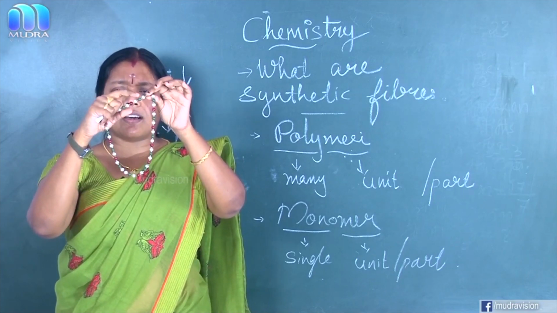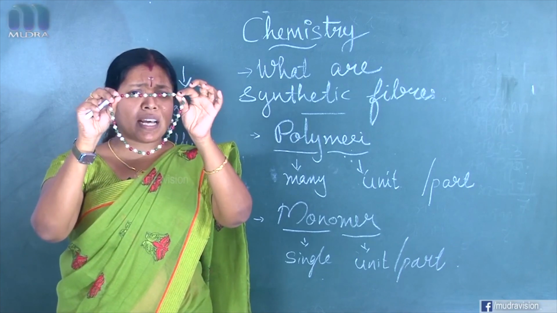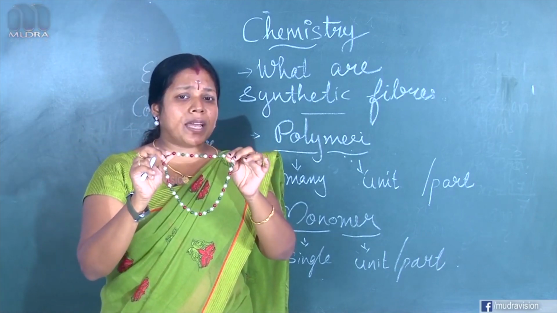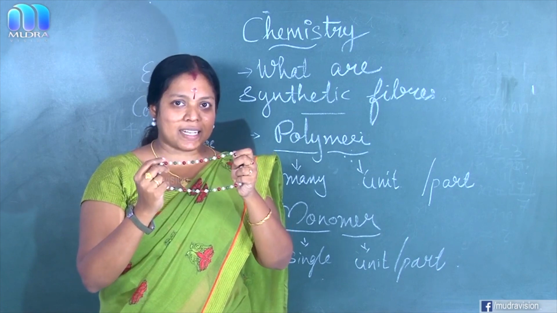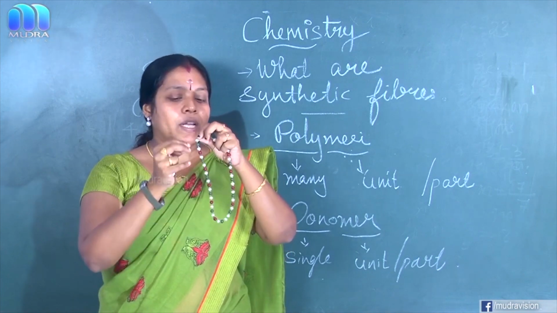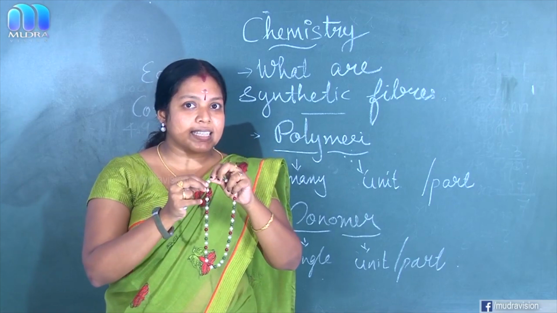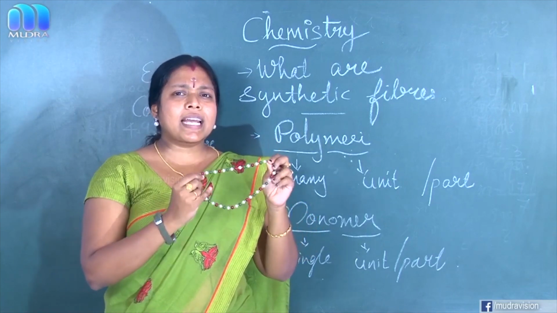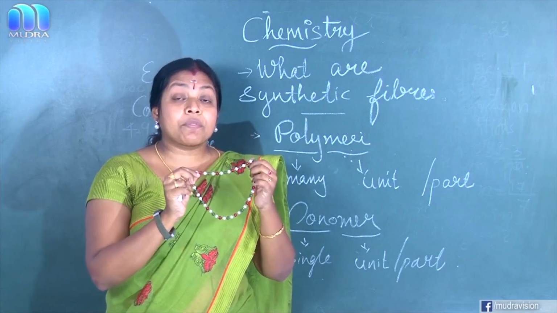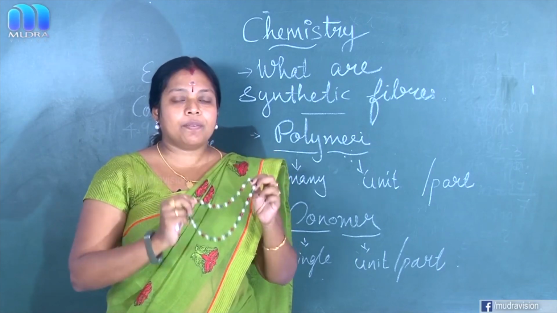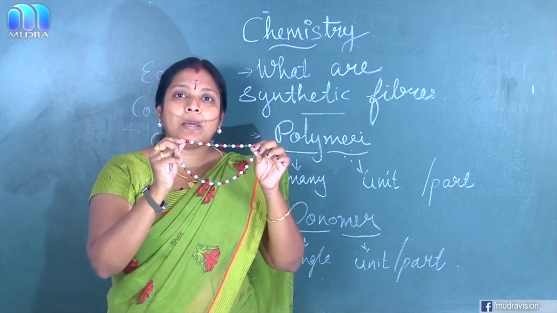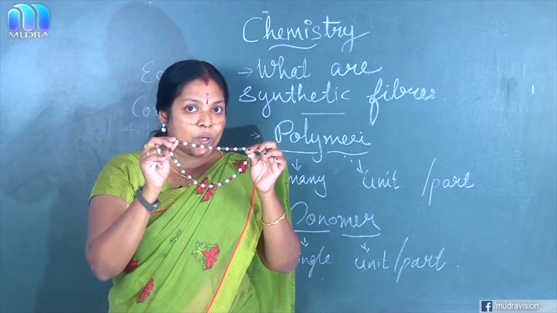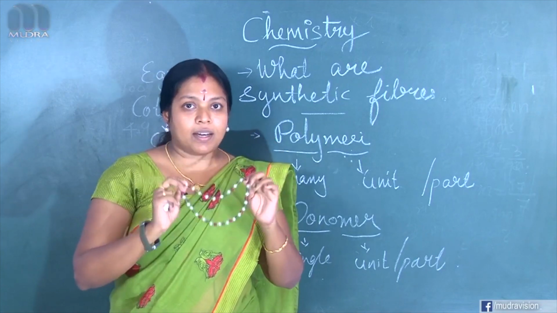Cream color it is, green, red, like that. Different types of beads are there, is it? And these beads are used to make a long chain. This is a chain made with some beads. Can you see this? Clear? Okay. And instead of using the word chain, I am going to use polymer. Instead of using the word chain, I use the word polymer.